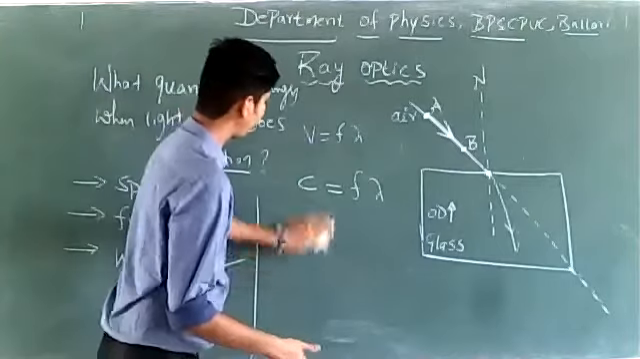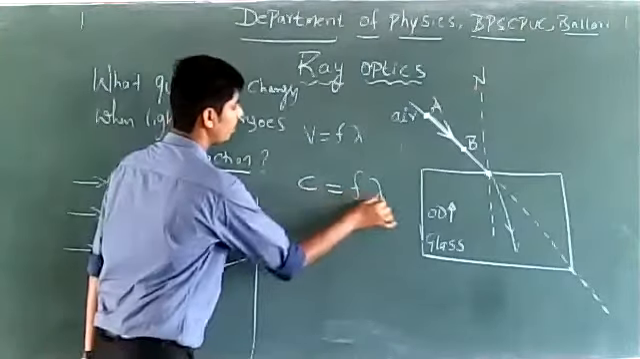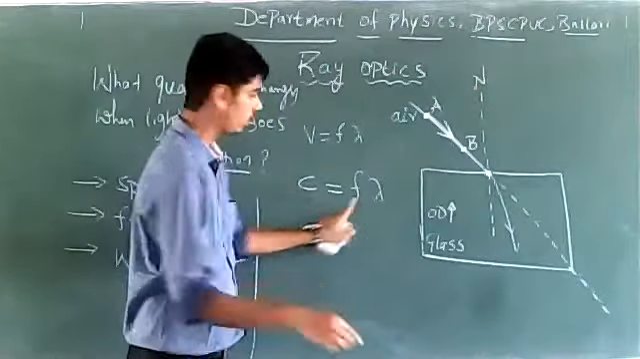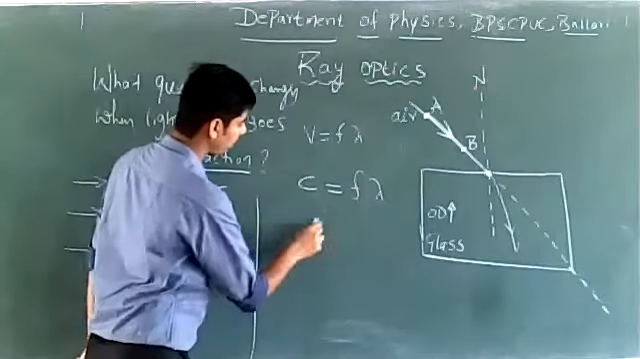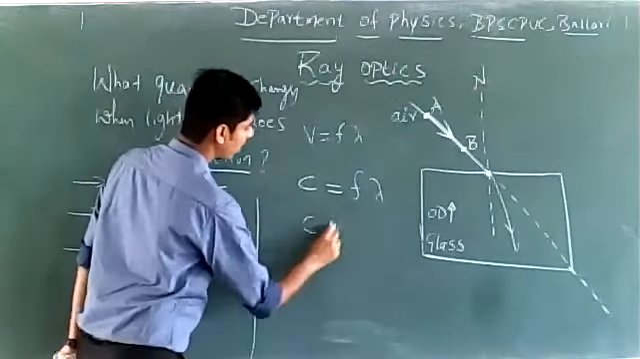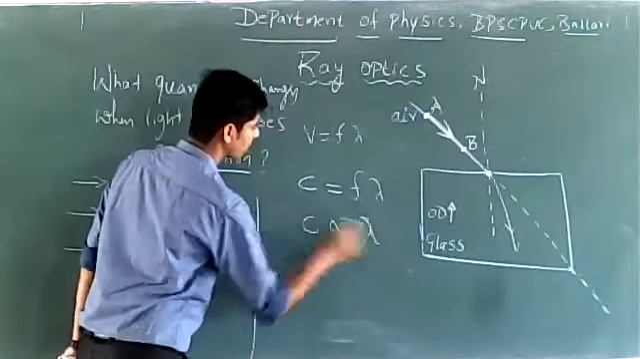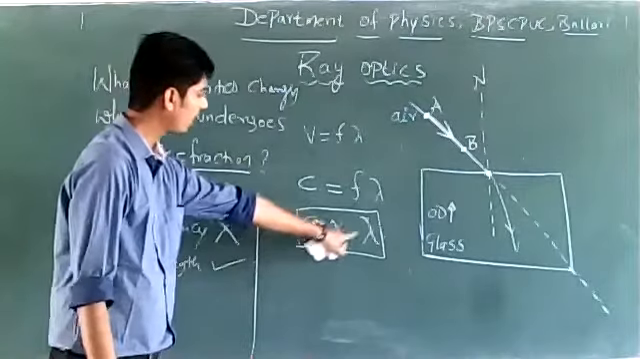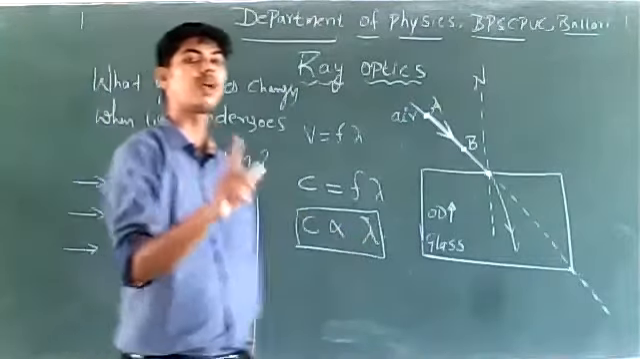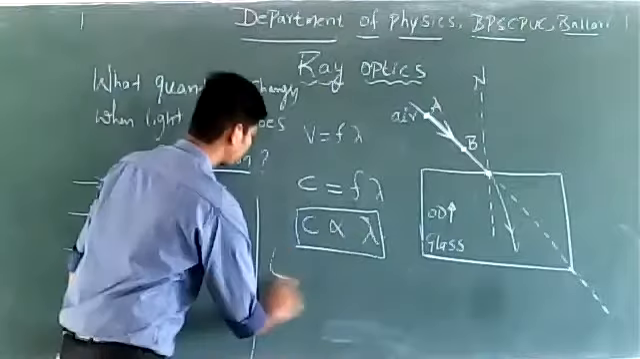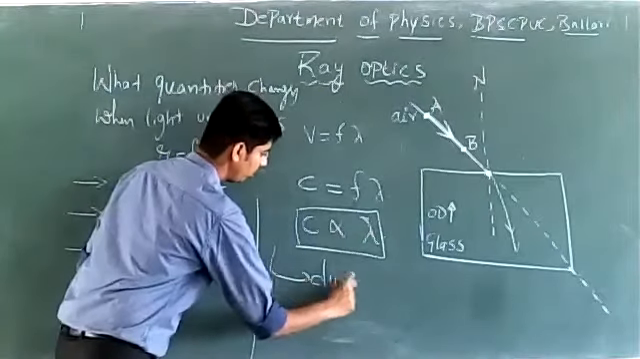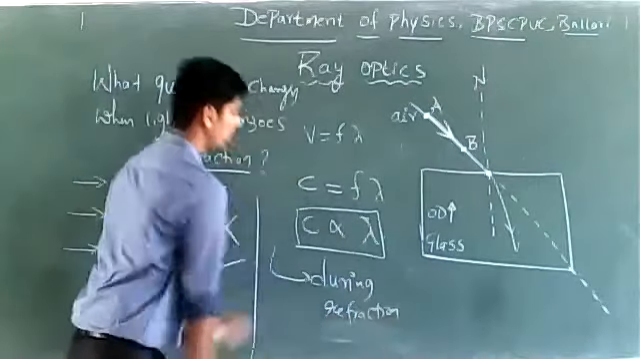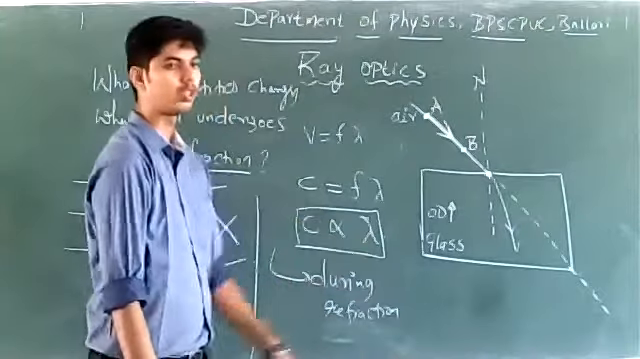Or I can also write from this equation c equals f into lambda. During refraction of light, frequency is going to remain constant, isn't it? This is constant, so I can replace it by proportionality. I can write speed of light is directly proportional to wavelength of light during refraction. We can always write speed of light is directly proportional to wavelength of light.